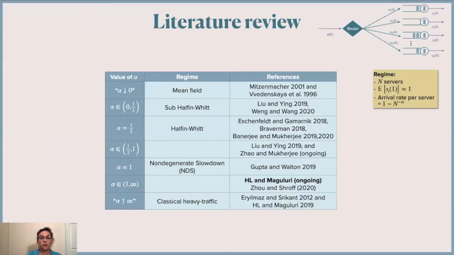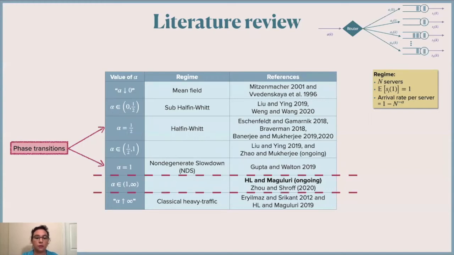Of course, we are not the first ones to look at this regime. Depending on the value of alpha, there's a great amount of literature. As alpha goes to infinity, we are intuitively approaching the mean flow regime. As alpha goes to 0, we're intuitively approaching the classical heavy traffic regime. And if alpha is a finite value, we know there are phase transitions at alpha equals half and alpha equals 1. Most of the literature is for alpha between 0 and 1, but in this talk, we will be focusing on finite values of alpha which are strictly greater than 1.